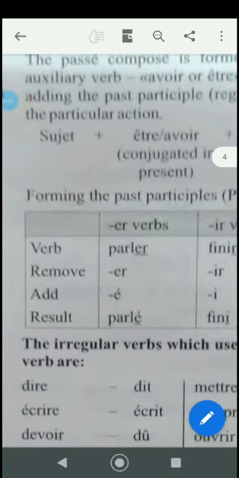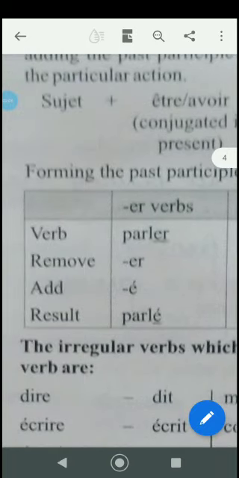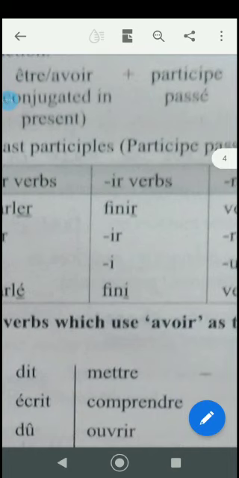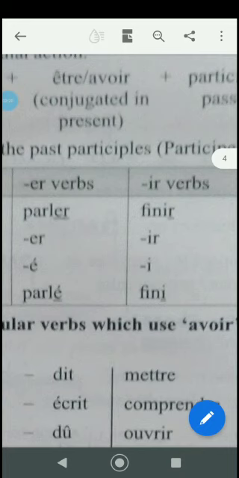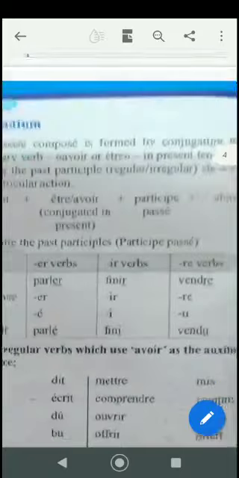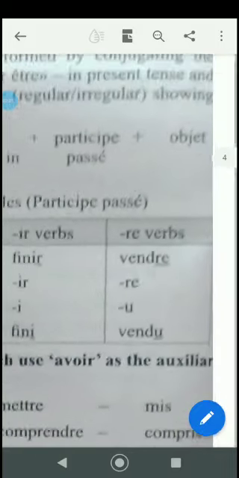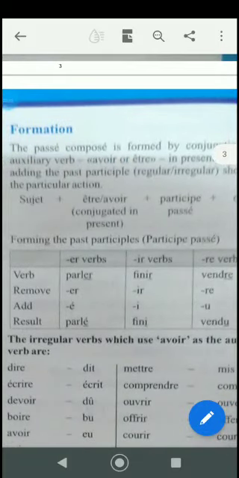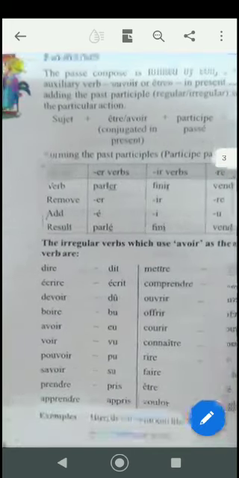It's been given here. For example, parler is the verb. To make it a past participle, you remove the er and add é, and the result will be parlé. For ir verbs, you take out the ir and add i, making it fini. For example, finir: take out ir and add i to make fini. For re verbs, you take out re and add u, so it becomes vendu. Regular er, regular ir and regular re verbs all follow the same form.